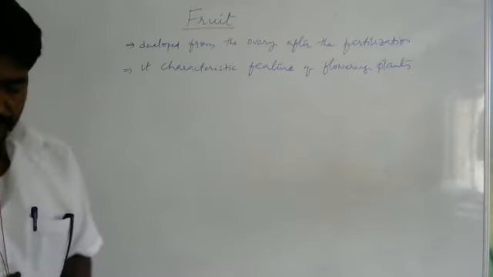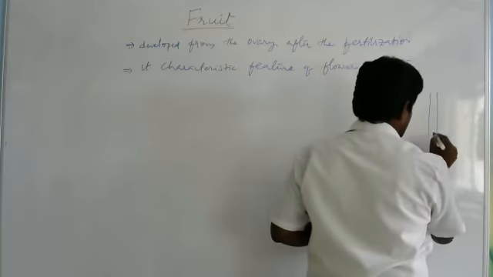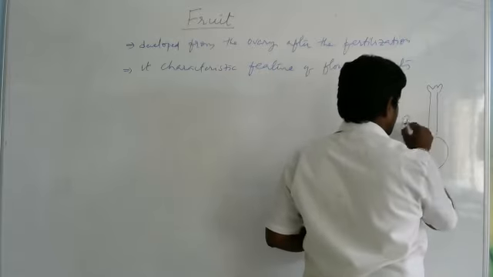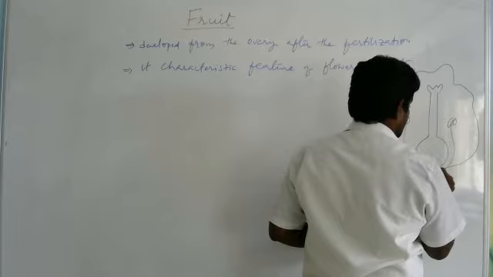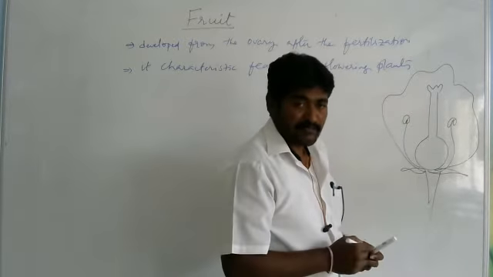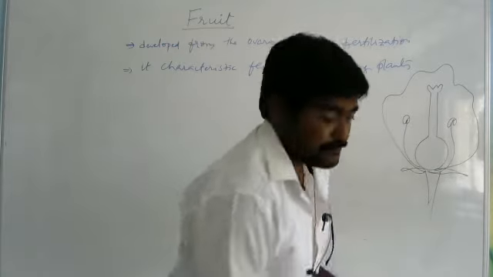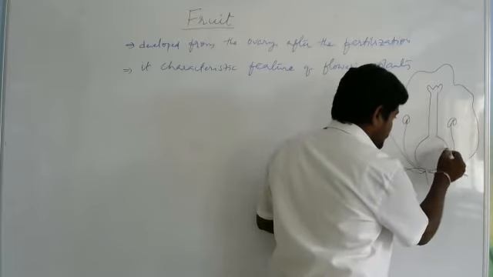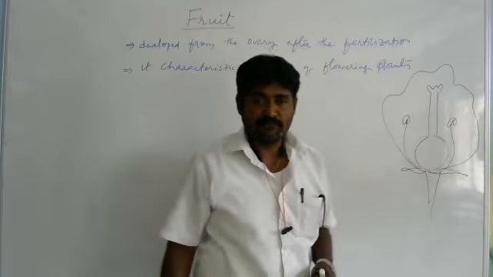Next, you see here, for example, this is the gynoecium, and these are the stamens, and this is the corolla, and this one is the calyx. Okay, right. So after the fertilization, what happens? I will show you here. So this is the ovary. This ovary will be modified into the fruit.